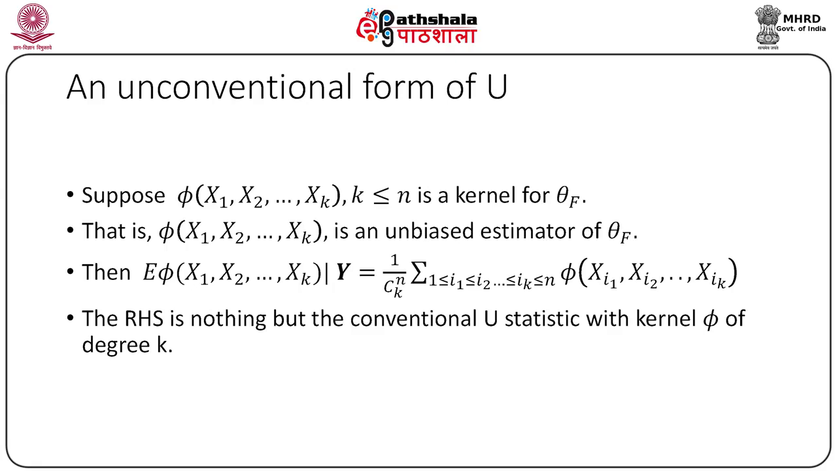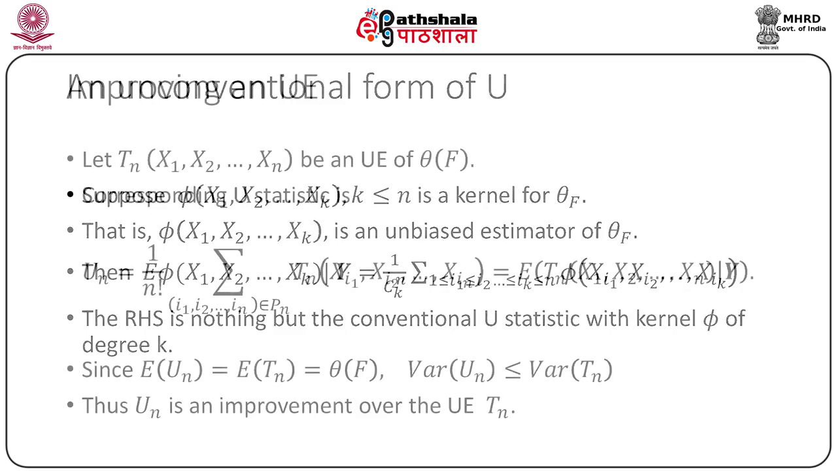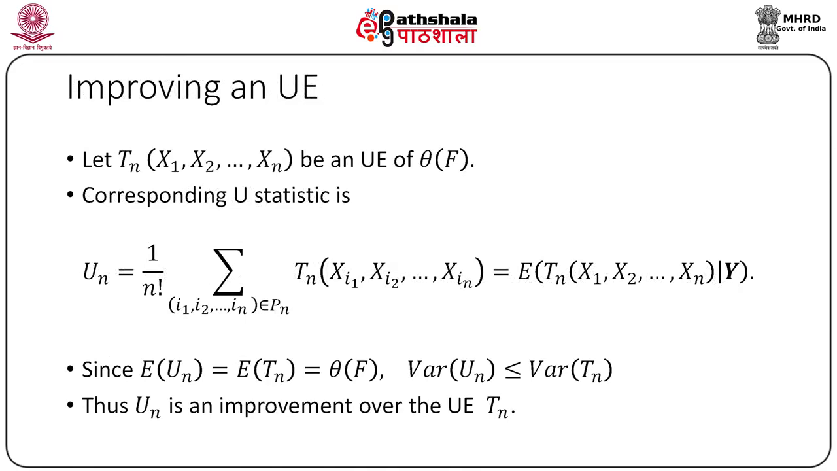Now, given the full set of order statistics x_(1), x_(2), ..., x_(n), x1, the unordered value, takes each of the values x_(1), x_(2), up to x_(n) with probability 1 by n. Thus, the conditional expectation of x1 given the full set of order statistics is nothing but x bar, and this is the conventional U statistic. Now, we shall show that the U statistic is an improved version of an unbiased estimator.